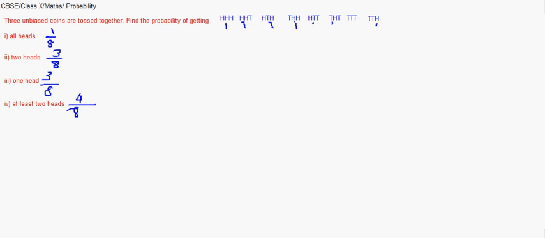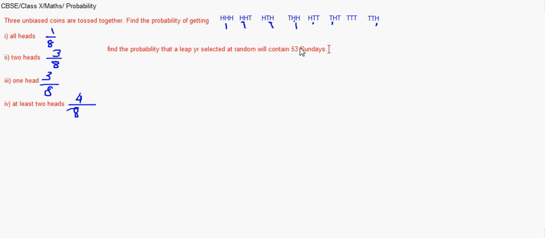Let us take up another question. It says, find the probability that a leap year selected at random will contain 53 Sundays.